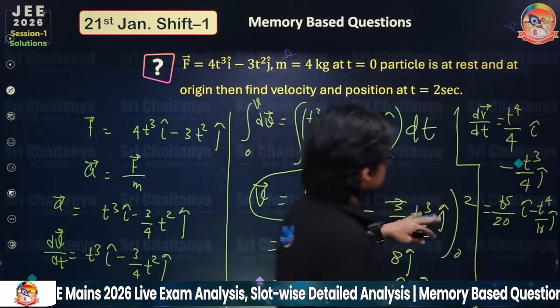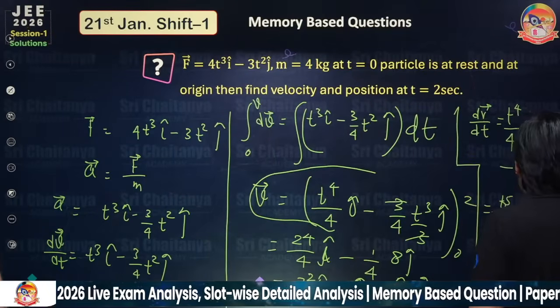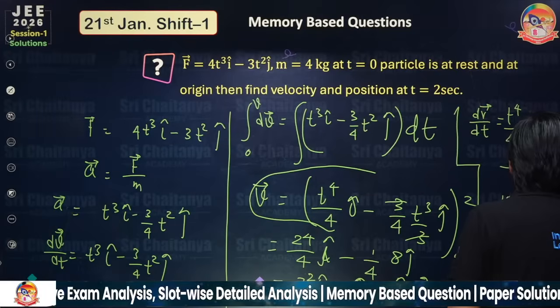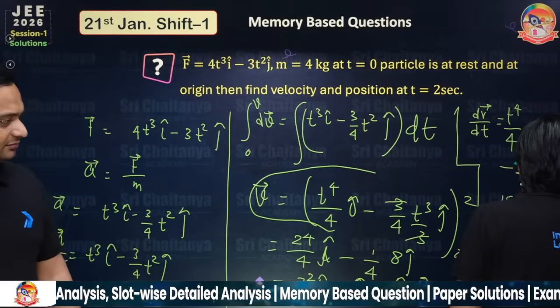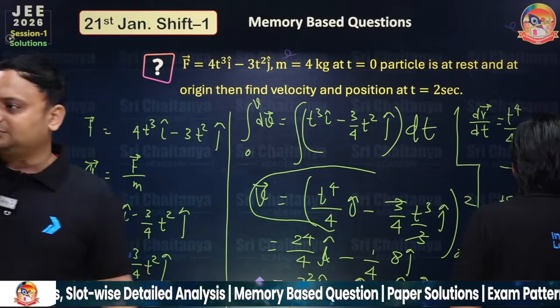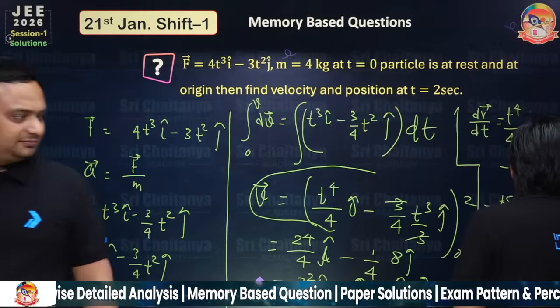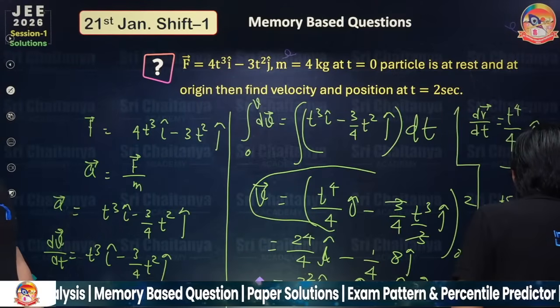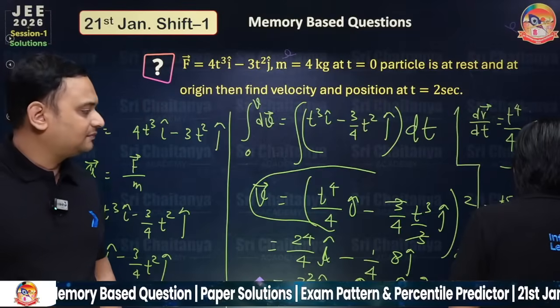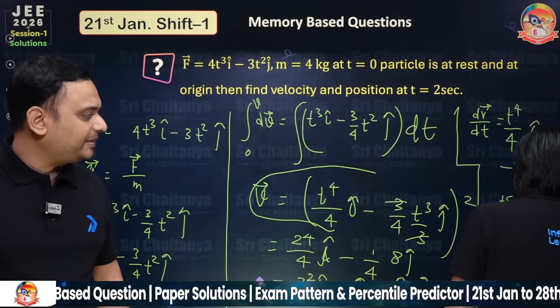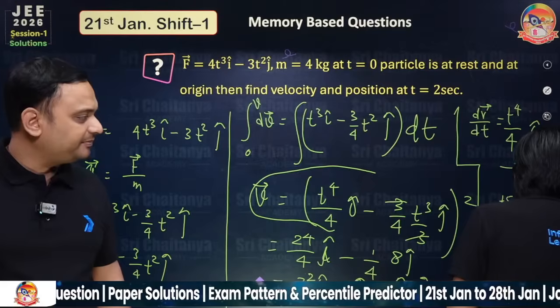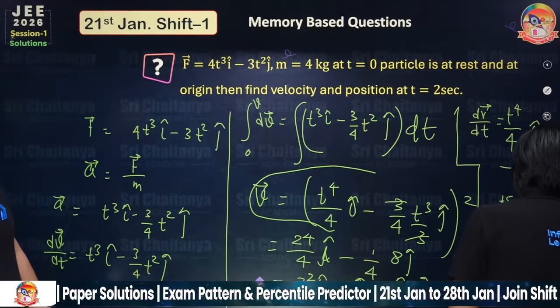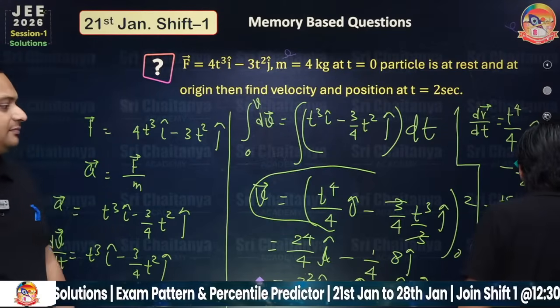It is going from 0 to 2. So you can write 2 raised to the power 5 by 20 i cap minus 2 raised to the power 4 by 16 j cap. So you have 2 raised to the power 5, which is 32 by 20 i cap, minus 2 raised to the power 4, that is just 16 by 16 j cap, only j cap.